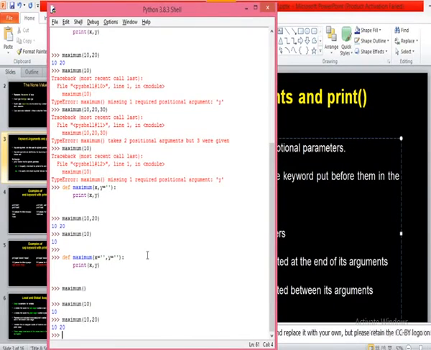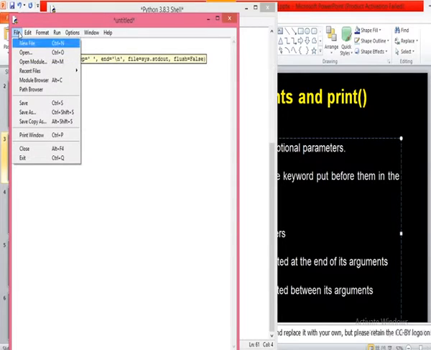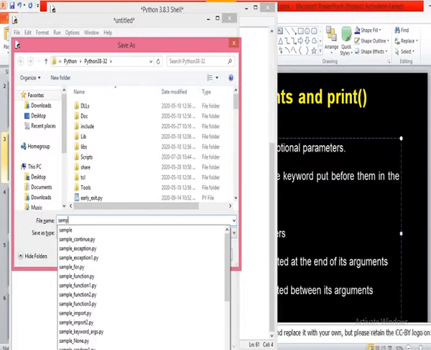Now I'll write here print hello. We'll take a program so that you can understand this one. I'll write statements like print hello, followed on the next line by print world. Now if I run this code, what will be the output?